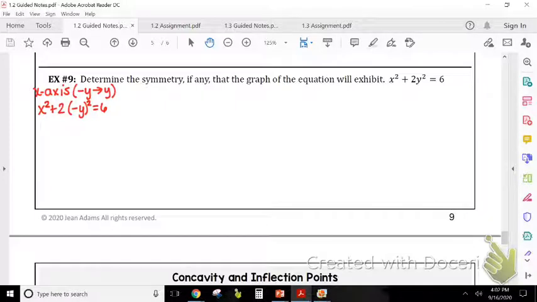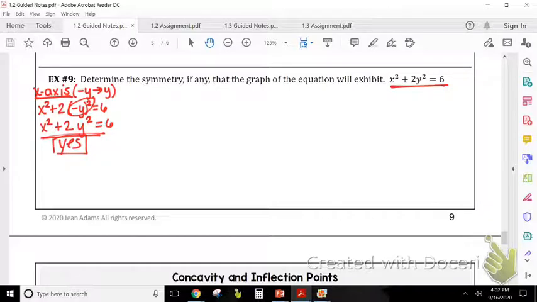If yes, it's symmetric to it. If no, it is not. And so we got x squared plus 2, remember exponents first, so a negative y squared is a positive y squared equals 6. And then 2 times y squared is just 2y squared, so I'm going to leave it like that. Compare this back to the original problem. Is it exactly the same? It is. So this graph is symmetric to the x-axis.